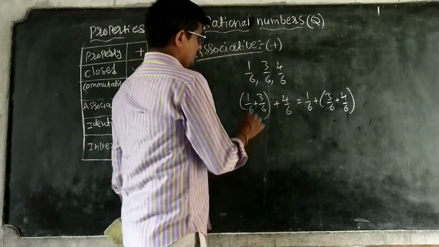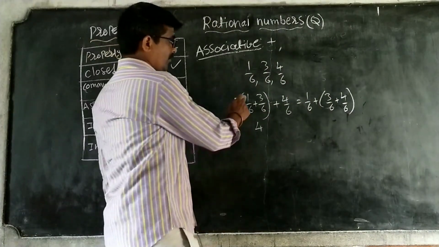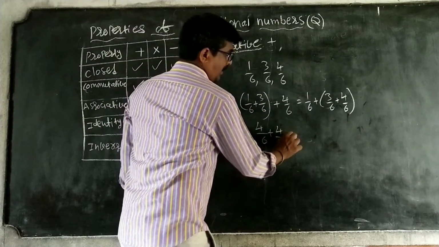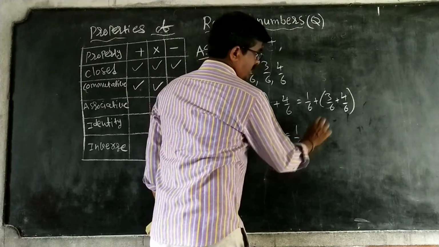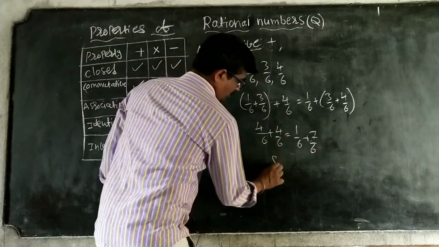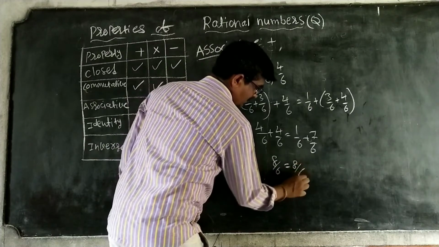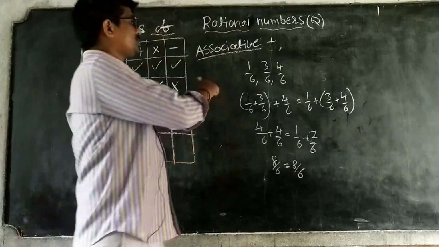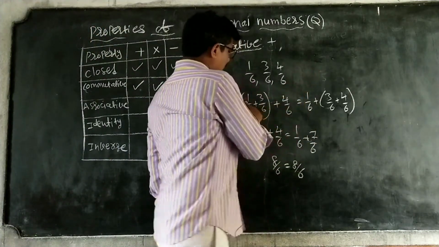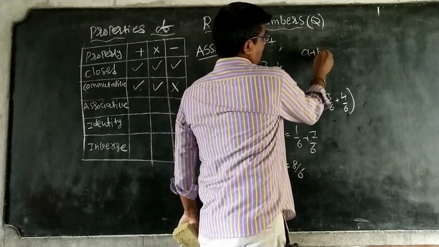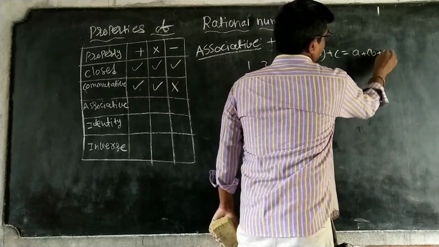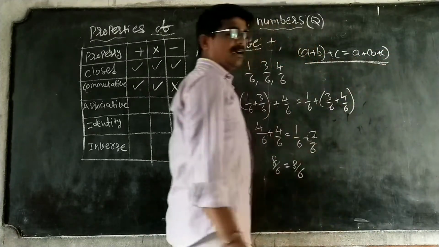So simple. Here 1 plus 3 is 4 by 6, plus 4 by 6, and on the other side 1 by 6 as it is. Next, 3 plus 4 is 7 by 6. Then 4 plus 4 is 8 by 6, and the other side is also 8 by 6. So what is the associative property? If you take any three numbers A, B and C, then (A plus B) plus C is equal to A plus (B plus C). This is the associative property under addition.